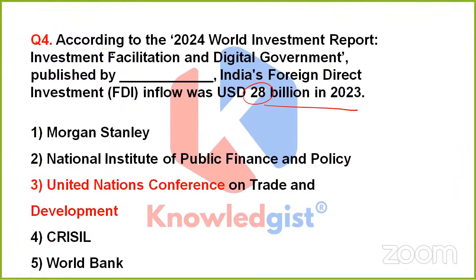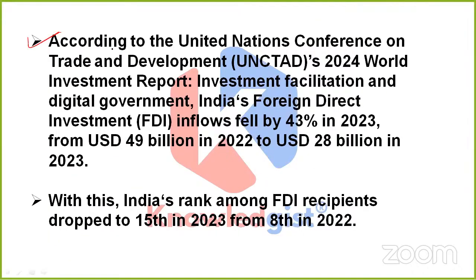Okay. So yes, this time, my friend, it is option 3 which is the correct one. That is United Nations Conference on Trade and Development. So if we go through this UNCTAD's 2024 World Investment Report, named Investment Facilitation and Digital Government, then we would come to know that India's foreign direct investment, that is FDI inflows, fell by 43% in 2023. They were previously USD 49 billion in 2022 and came to just USD 28 billion in 2023.